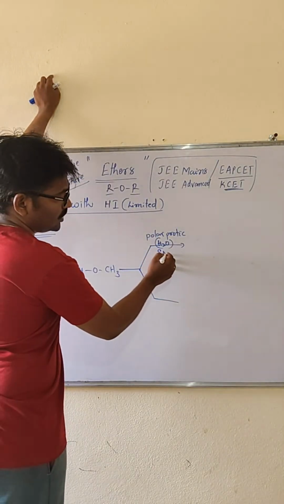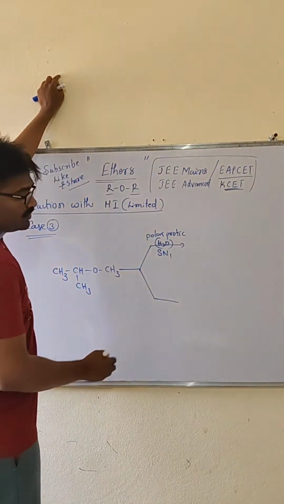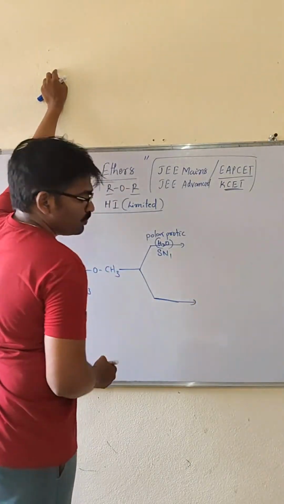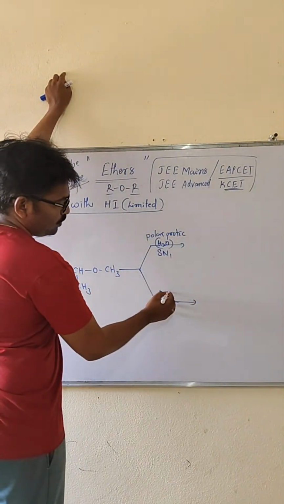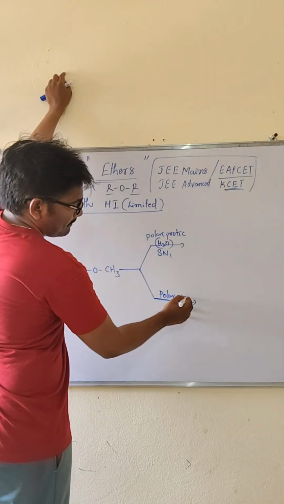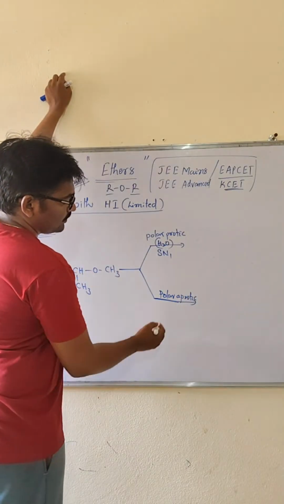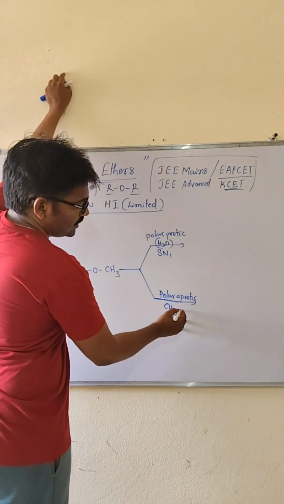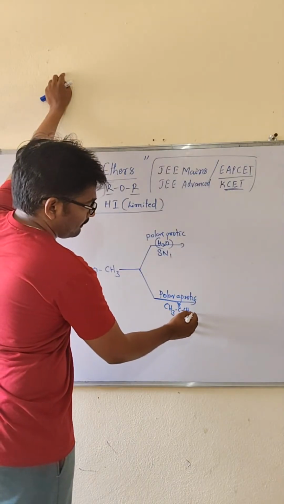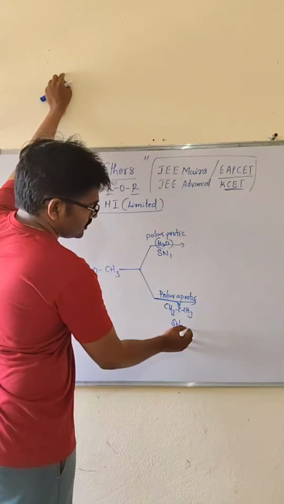Then what reaction takes place? SN1 reaction takes place. Then with a polar aprotic solvent like CH3 C double bond O CH3, acetone, here the SN2 mechanism takes place.